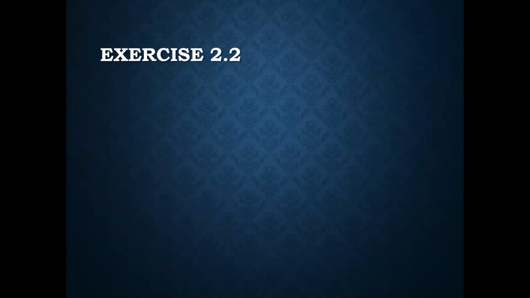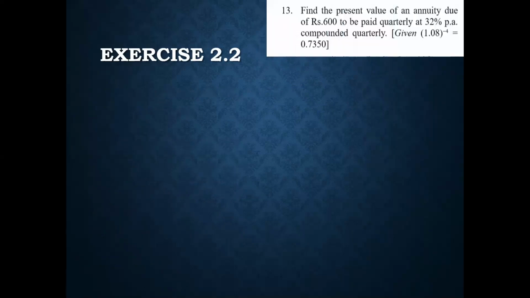Moving forward with the next sum, sum number 13. Find the present value of an annuity due of rupees 600 to be paid quarterly at 32% per annum compounded quarterly for 1 year. By mistake, they have not written 1 year, and they have told you to find the present value of an annuity due.